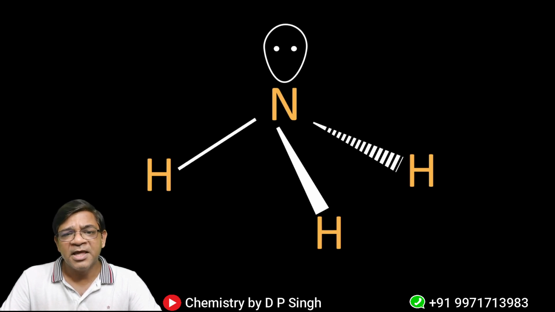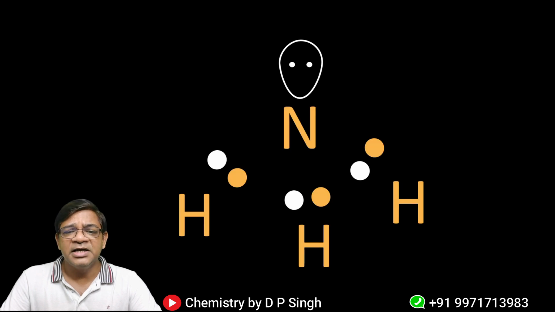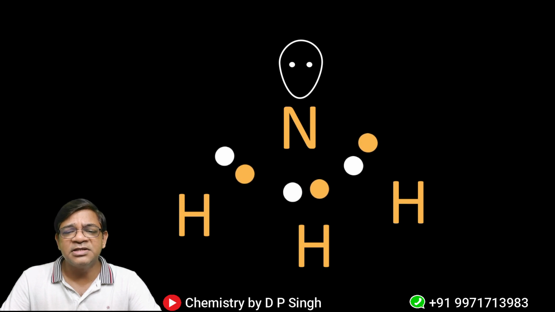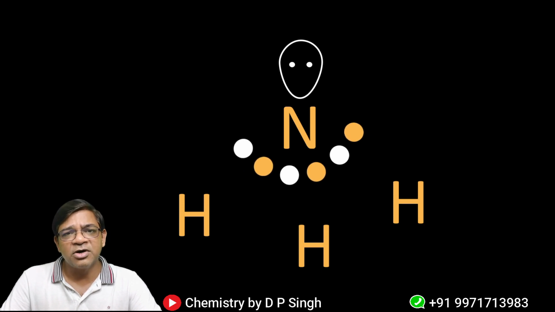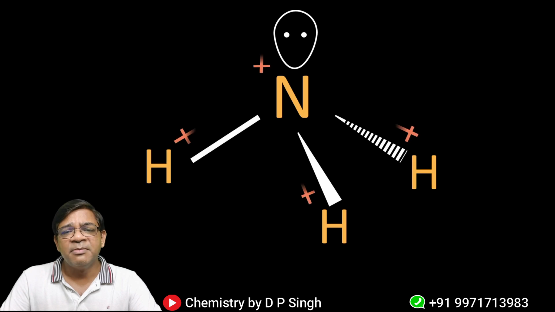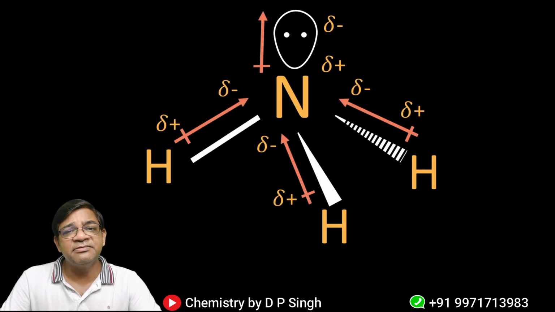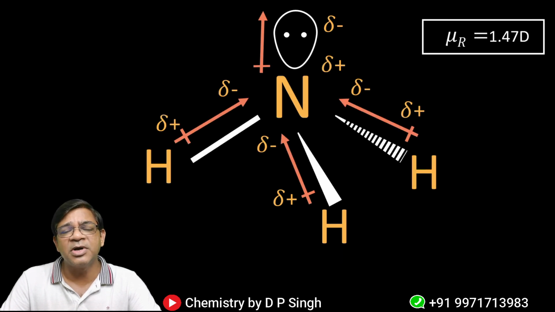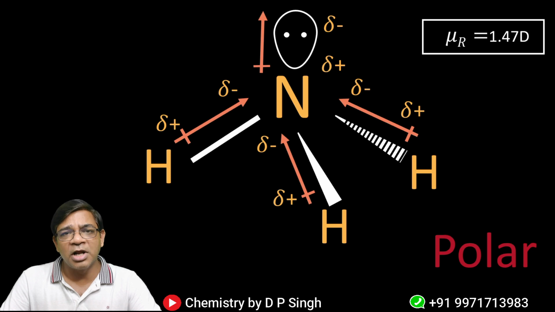Again, let's move on to the new molecule, that is NH3. In NH3, nitrogen is more electronegative than hydrogen, and it will try to take the shared electron pair towards itself, because of which nitrogen will develop partial negative charge and hydrogen will develop partial positive charge. So overall, it will have a resultant dipole moment greater than 0. Since its resultant dipole moment is 1.47 Debye, it is a polar molecule. This molecule will also be deflected towards the charged comb.